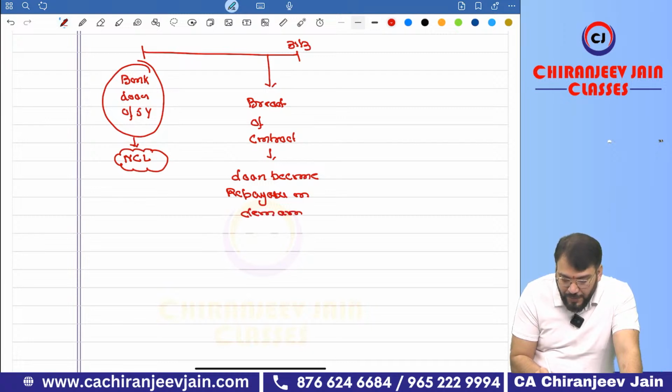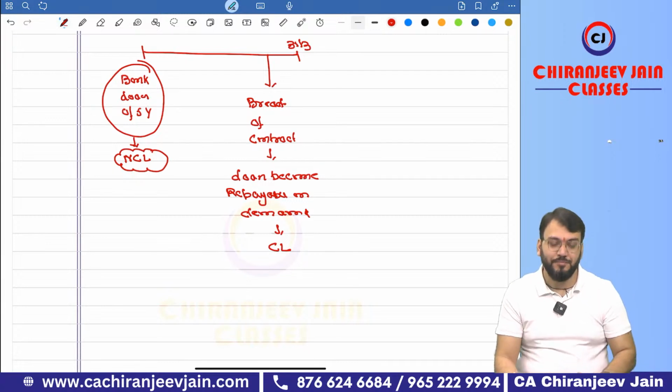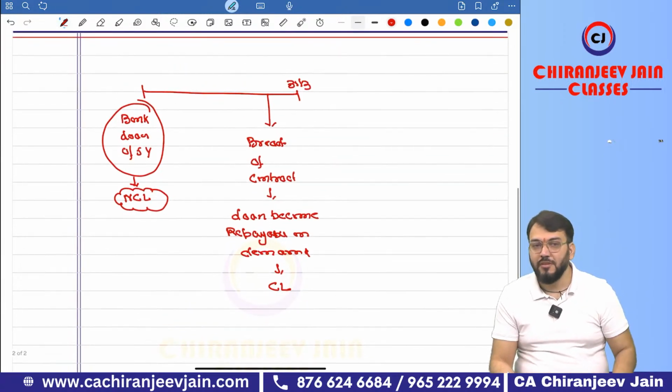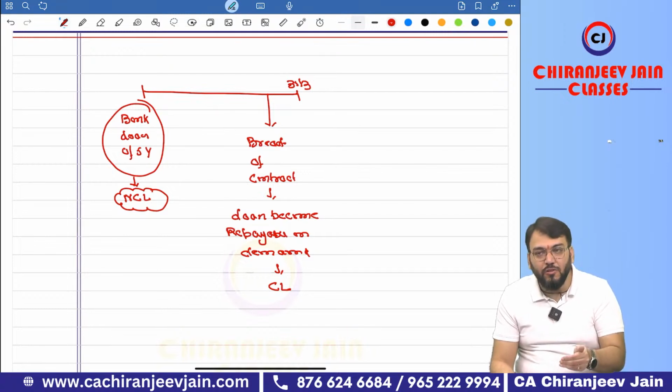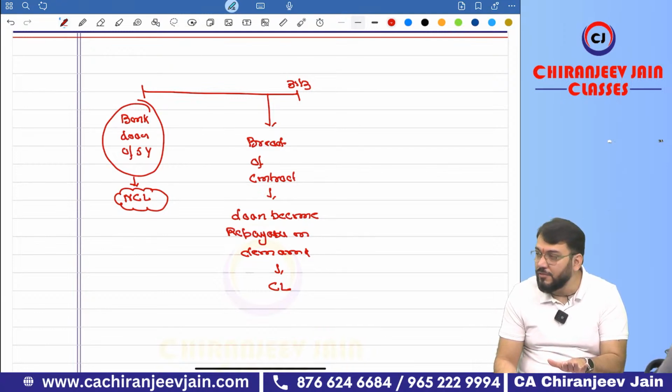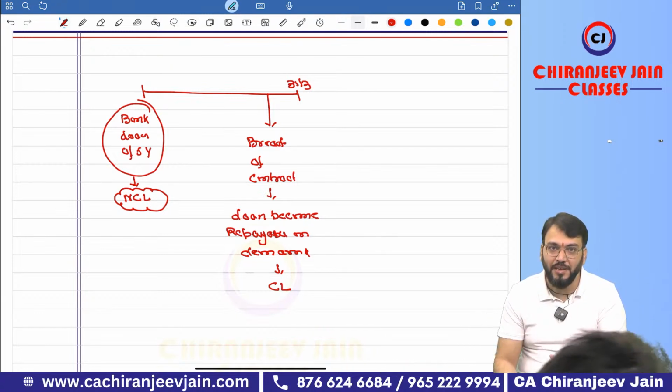If it becomes repayable on demand, then it will be classified as current liability. This much you understood? So this is a past event arising on 31st March. Means this is current liability on 31st March.